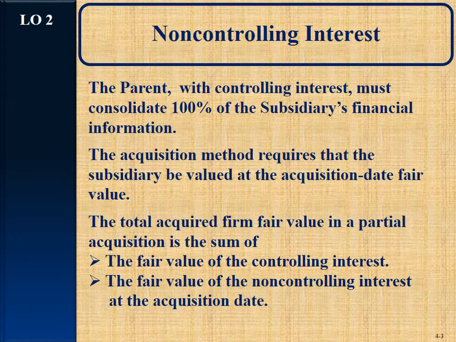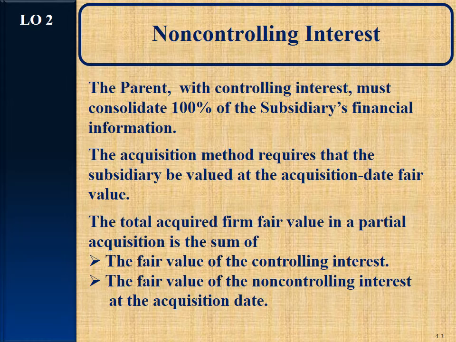Now, the parent with controlling interest must consolidate 100% of the subsidiary's financial information. So what this is saying is the acquisition method, the method we've been learning all along, requires that the subsidiary be valued just like we always have, as if it was a 100% purchase at the acquisition date at fair value. Then the total acquired firm fair value in a partial acquisition is the sum of the fair value of the controlling interest and the fair value of the non-controlling interest at acquisition date.